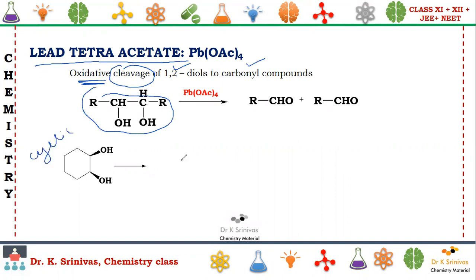So if they give LTA, lead tetraacetate, for this, how many carbons are there here? One, two, three, four, five, six. So first write down like this: C double bond O here, H, 1, 2, 3, 4, 5, 6. My writing is very bad on this digital pad.